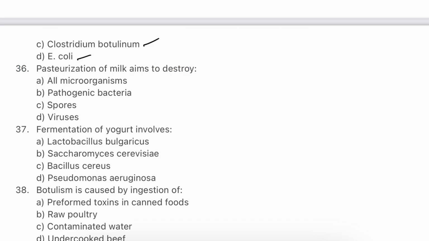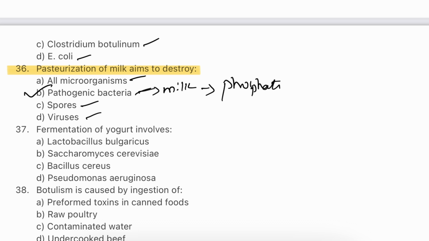Question number 36. Pasteurization of milk aims to destroy all microorganisms, pathogenic bacteria, spores, virus. The answer will be B, pathogenic bacteria. Pasteurization is designed to reduce harmful bacteria in milk, ensuring its safety for consumption while maintaining most of its nutritional value. The process targets pathogens without completely sterilizing the milk, which helps preserve its flavor and quality. When you want to find out whether the milk is pasteurized, they measure the phosphate content in the milk. If the phosphate content is absent, then the milk is pasteurized.